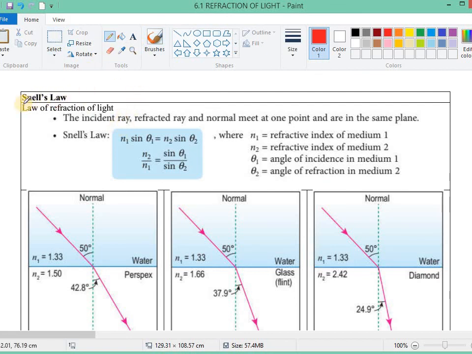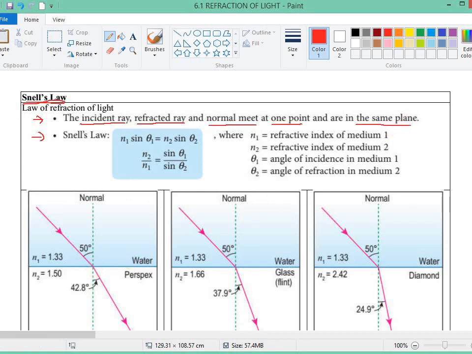Next, look at Snell's law. What is Snell's law? We look at the law of refraction of light first. The law of refraction of light refers to these two. The first one is that the incident ray, refracted ray, and normal meet at one point and are in the same plane. They all meet at one point, the point of incidence, and they are in the same plane.